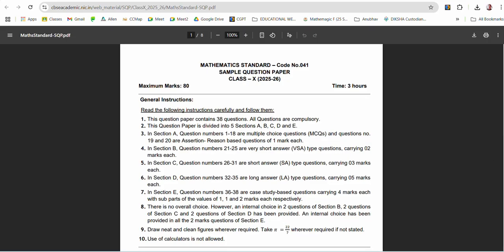It is based on 80 marks, and it is very clearly mentioned how many sections there will be, how many questions there will be, which questions section A will cover, and what the marks will be for that. Section B has very short answer questions, section C will have short answer questions, and so on. So you have to go through these instructions clearly.